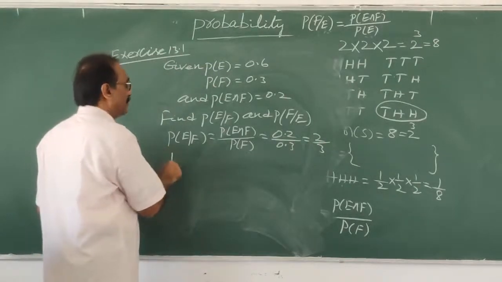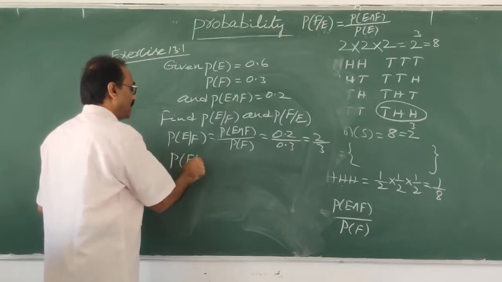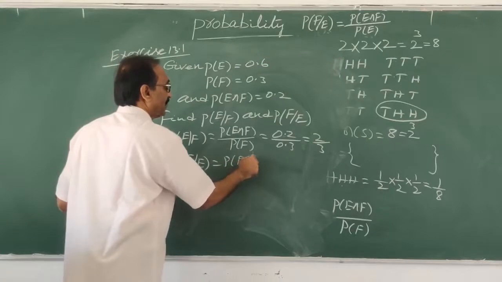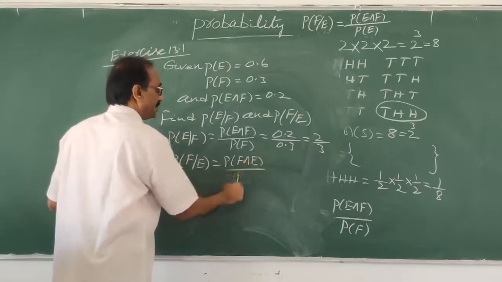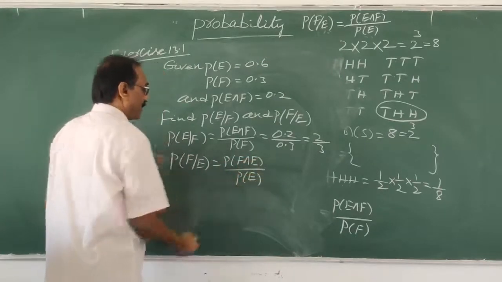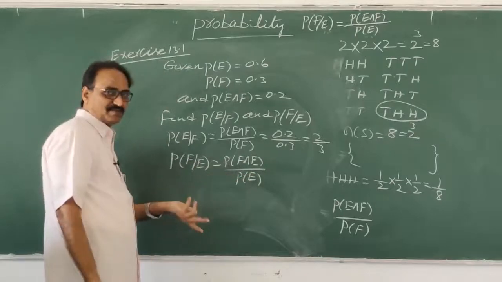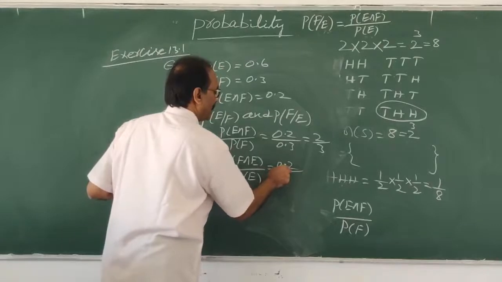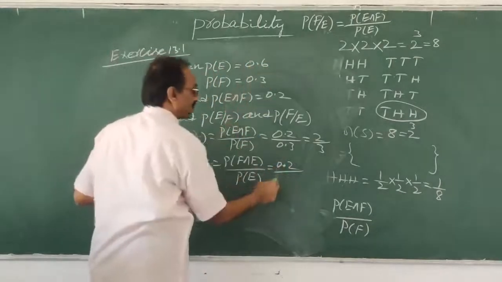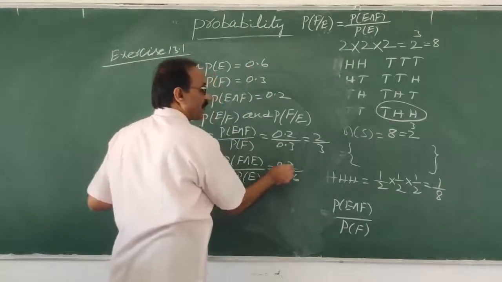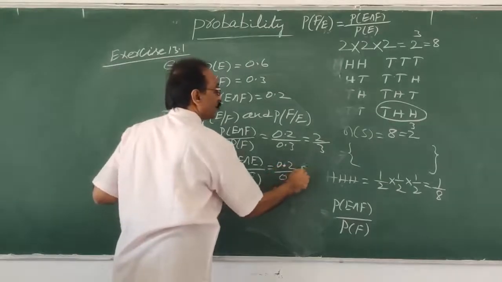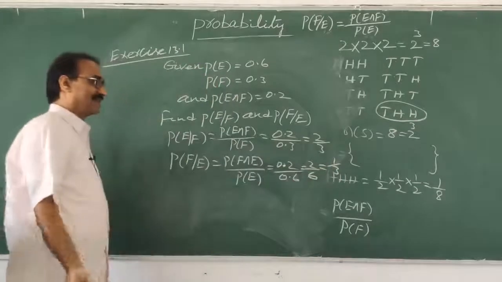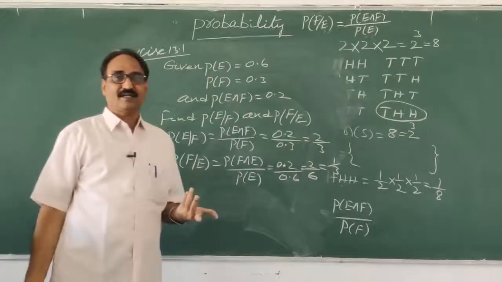Next, the probability of F given E. So the probability of F intersection E; F intersection E or E intersection F are both the same. The denominator is E, the probability of E. The intersection is 0.2 only, by the probability of E, 0.6. Here also there is 1 digit after the decimal point. 2 by 6 can be written as 1 by 3. Correct? That's all.